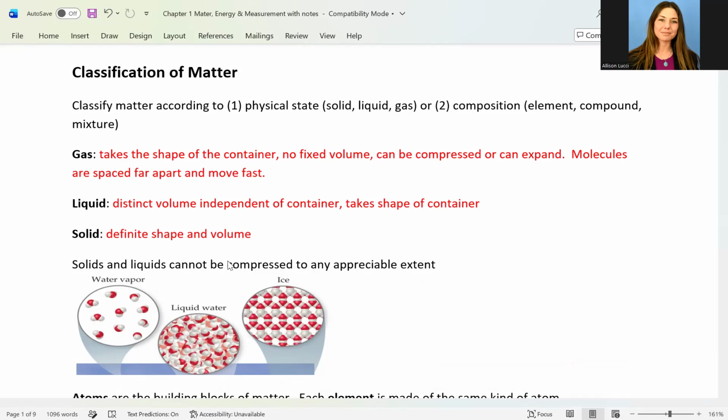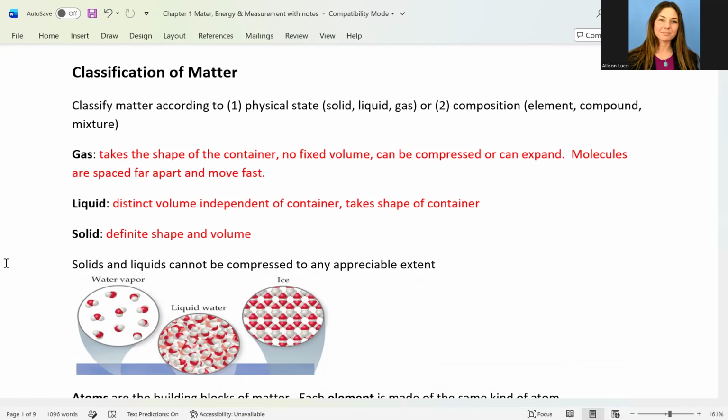So first here, let's look at these different physical states, sometimes referred to as phase. First, we have the gas phase, where gas molecules will take the shape of their container. They do not have what we would call a fixed volume that can change, and they can be compressed or can expand. And the molecules are spaced far apart from one another and they move fast. They have lots of energy.